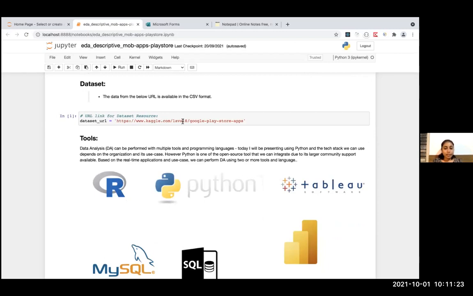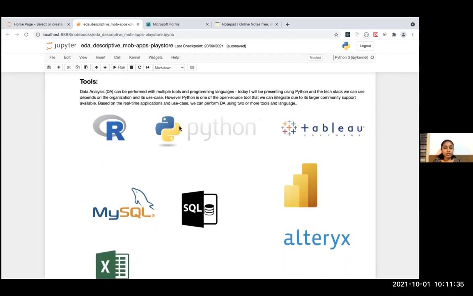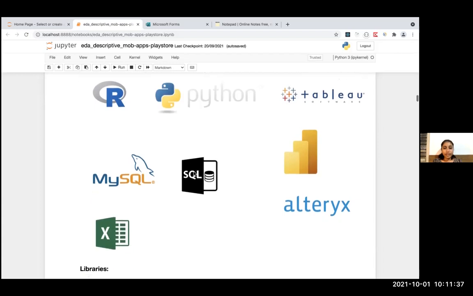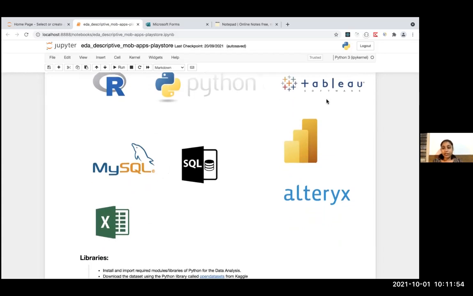From Kaggle, as I mentioned here, this data set is available in CSV format, and this is the URL of the data set that I have stored in the variable. The tools we can use for exploratory data analysis are the programming languages R and Python. Also, using a database, we can use MySQL or any SQL. Basically, MySQL we can use for data analysis, and GUI tools like Excel, Tableau, Power BI, and Alteryx.